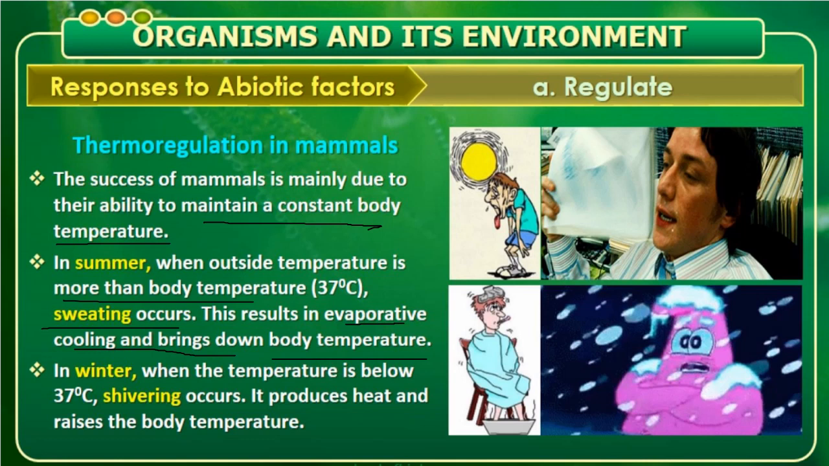Secondly, in winter, when the temperature is below 37 degrees, as I told you just now, shivering occurs. It produces heat and raises the body temperature. So it will try to maintain 37 degrees and a constant homeostasis, that is, a constant internal environment is maintained, whether it is winter or summer.